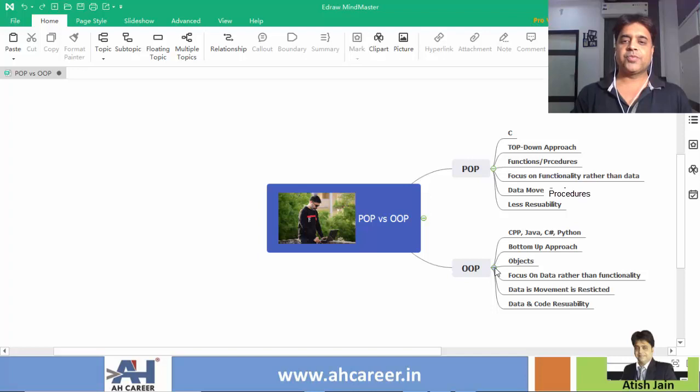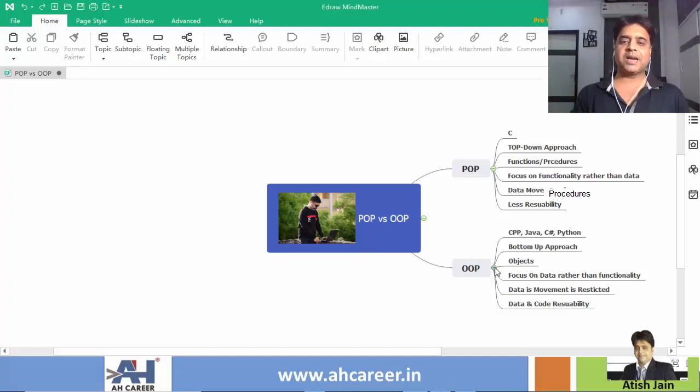Next, the third point is focus is more on data rather than the functionality. In object-oriented programming language, the more focus is given on data. Why? Because data is the fundamental part, or we can say the basic requirement of every organization. So data is given more priority rather than the functionality.